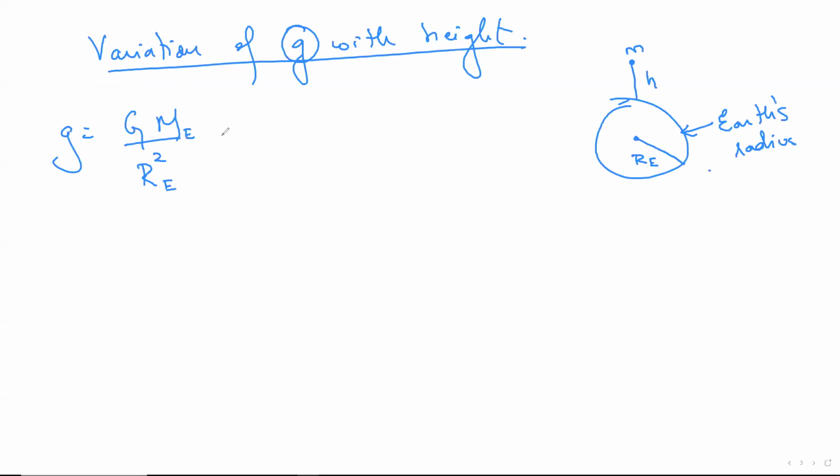I'll apply this logic. This was equation 1, when the mass was not present, or in other words, just imagine this m being present on the Earth's surface, somewhere here. If it was case number 1, this is case number 2. If it is case number 1, then the formula is G M_E by R_E square. Why? Because only the Earth's radius is being brought into the picture. But the moment it goes to case 2, some extra distance was there. I'm not supposed to ignore that. So what I'll do,